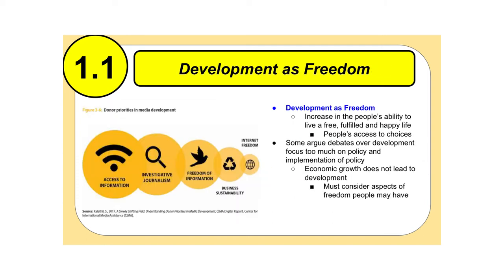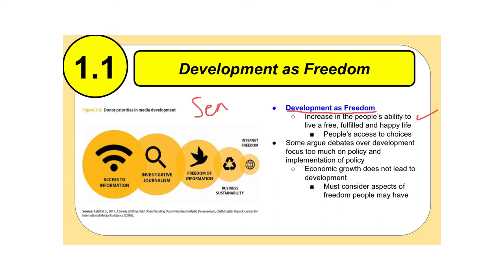And lastly, we have a rather more modern concept about development, this idea of development as freedom. What this means is that the concept of development as freedom is increasing people's ability to live a free, fulfilled, and happy life. One particular global political scientist, Amartya Sen, is the person that developed this idea, and the last name of this person is Sen, S-E-N. So they're the ones that created this idea.